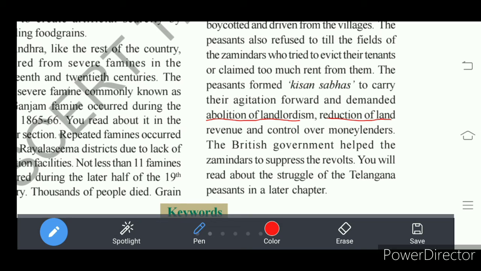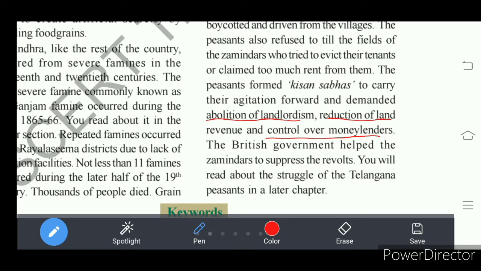And they also demanded to control money lenders. Money lenders were charging a high rate of interest on money lent to the farmers. So who are money lenders here? Jamindars and dorras.